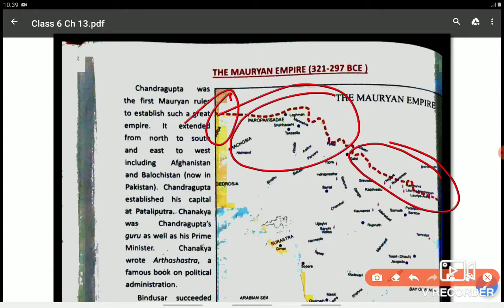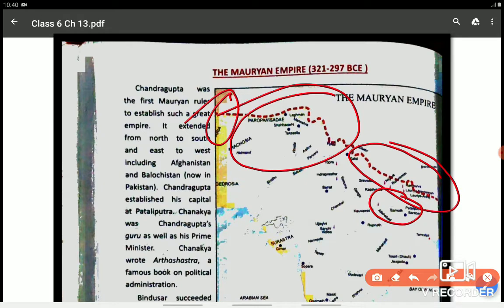So this is the boundary of your Mauryan Empire, including Afghanistan and Balochistan, which is now not in India. Just remember it. These are now included in Pakistan. Chandragupta established his capital at Patliputra. Where is this Patliputra? Let me show you this. Here.